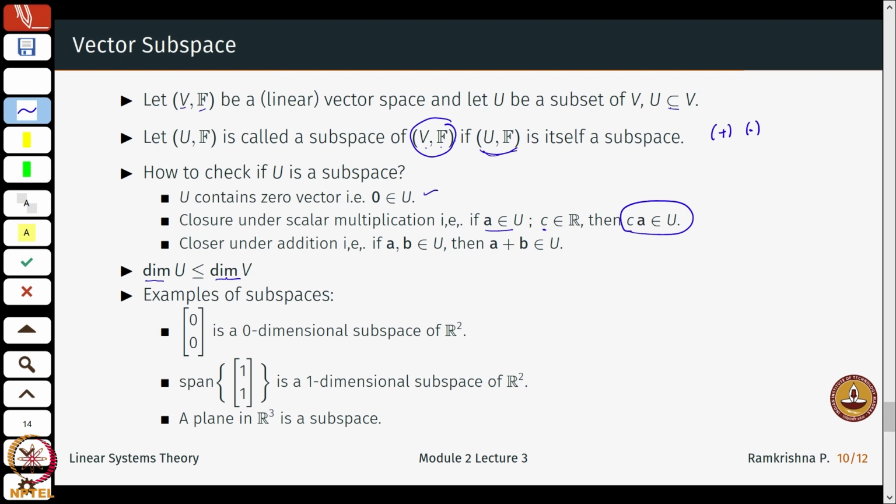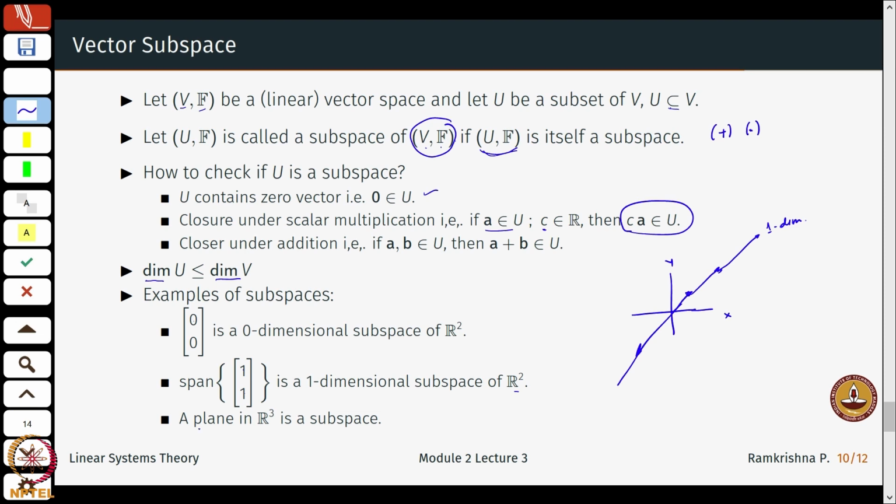Well, examples could be that the vector 0 0 is a 0 dimensional subspace of R2. If I just look at 1 comma 1, this will just be a one dimensional subspace of R2. You can just try to plot all the possible combinations of this span in R2. So, maybe we can just do it here. If I have an x and a y, and I have 1 comma 1 as my basis vector, every vector I write would be on this line. So, all vectors which I can represent by this span would just be on a straight line, and this therefore is a one dimensional subspace.